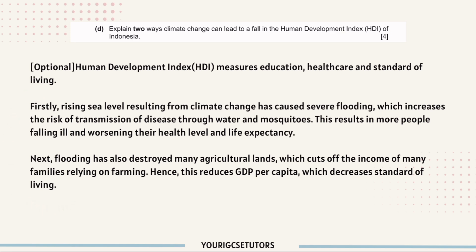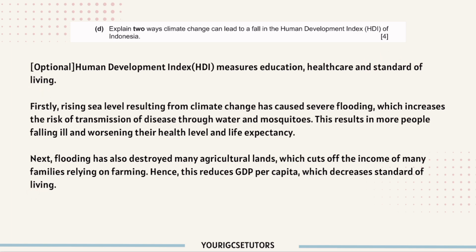Firstly, rising sea level resulting from climate change has caused severe flooding, which increases the risk of transmission of disease through water and mosquitoes. This results in more people falling ill and worsening their health level and life expectancy. So for this one, we are referring to healthcare. And second, flooding has also destroyed many agricultural lands, which cuts off the income of many families relying on farming. Hence, this reduces GDP per capita, which decreases the standard of living. So this one we're referring to standard of living.